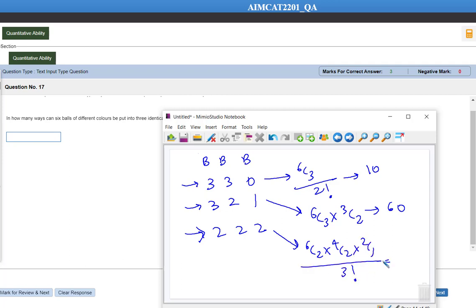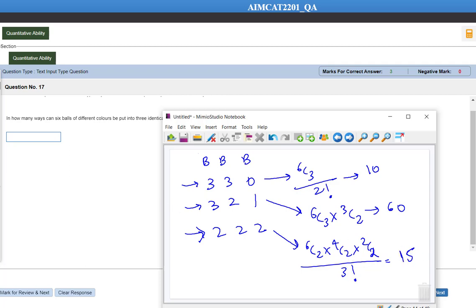Over here 6C2 is 15, 4C2 is 6, and 2C2 is 1. So this 6 and the 3 factorial, which is 6, get cancelled out. The answer is 15 here.